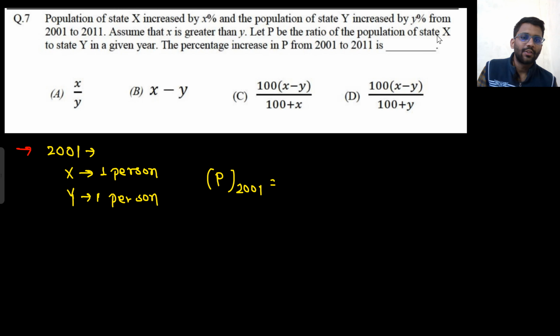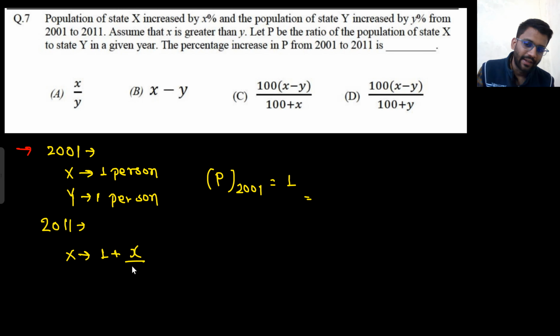Let P be the ratio of population of state X and state Y in the given year. So the value of P in 2001 was 1 only, 1 by 1, 1. Okay. So P was 1. Now in 2011, what is the case? X% increase is there, right? So 1 plus X% of 1, X by 100 into 1. That would become 1 plus 0.01 X.